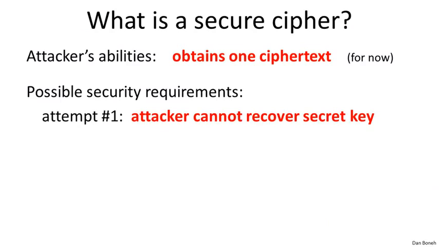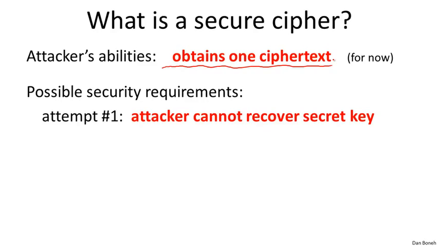In the context of stream ciphers, remember these are only used with a one-time key, and as a result, the most the attacker is ever going to see is just one ciphertext encrypted using the key that we're using. So we're going to limit the attacker's abilities to basically obtain just one ciphertext. Later on, we're going to allow the attacker to do much, much more, but for now, we're just going to give him one ciphertext. And we want to define what it means for the cipher to be secure.